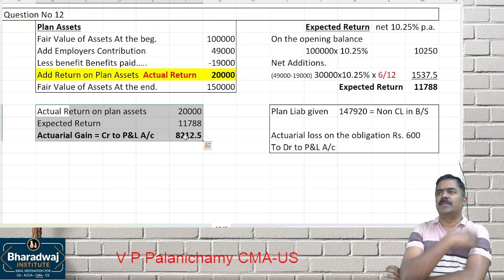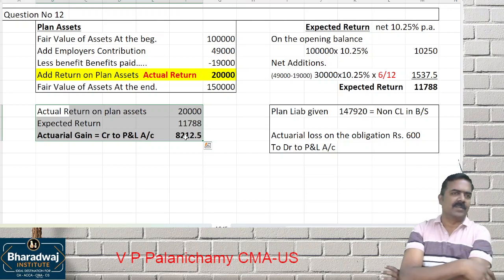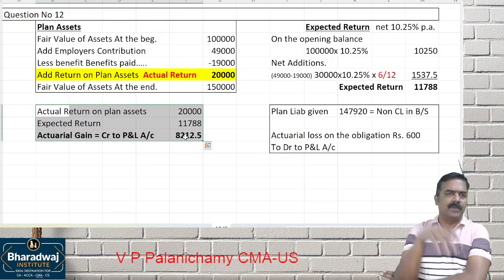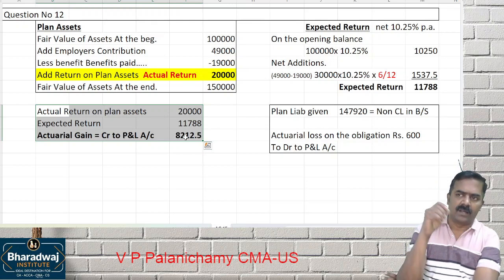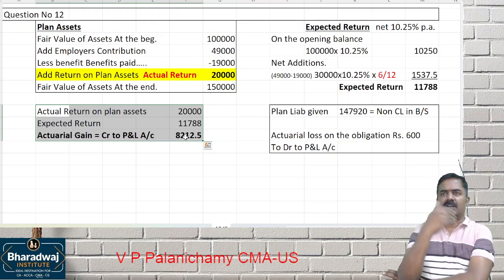It is not that obligations will always increase or assets will always increase. Sometimes there may be a curtailment. Curtailment means stopping the operation, or reducing the workforce, or selling off the factory.